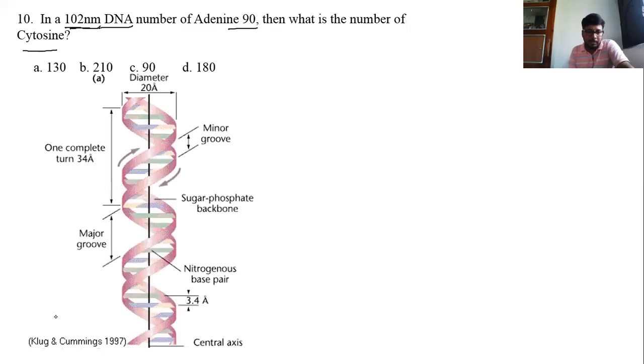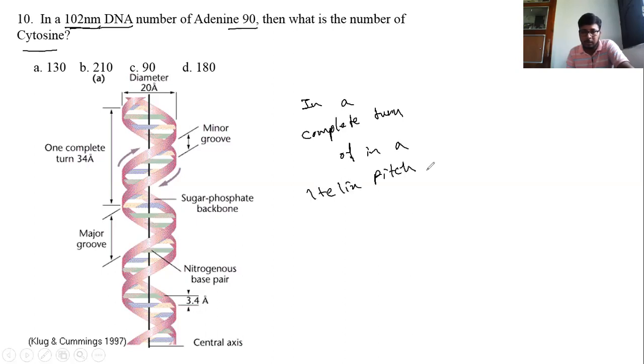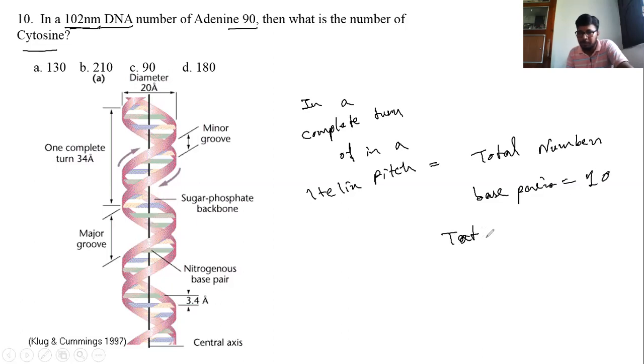So let's see, in the physical structure of DNA, write this down: in a complete turn, or in a pitch, or helix pitch, the total number of base pairs is equal to 10, means total bases 20. Total bases 20.